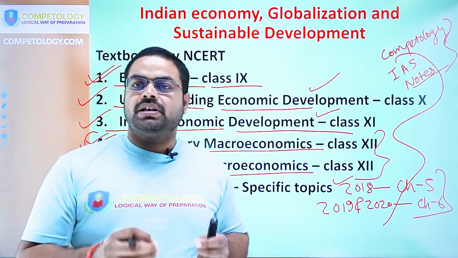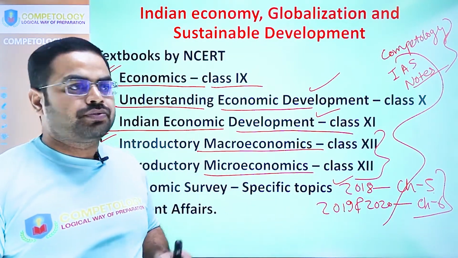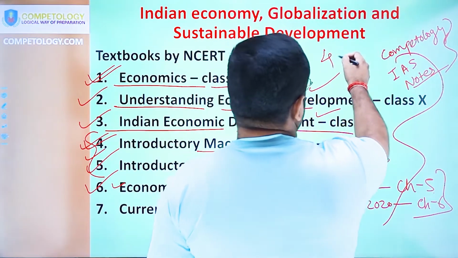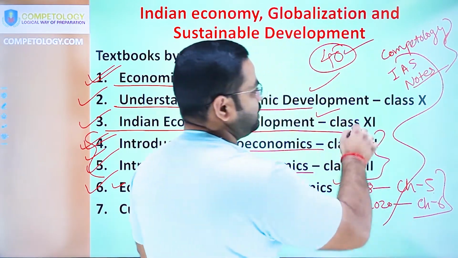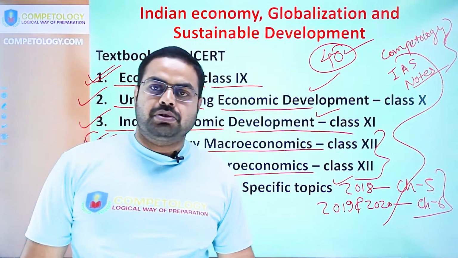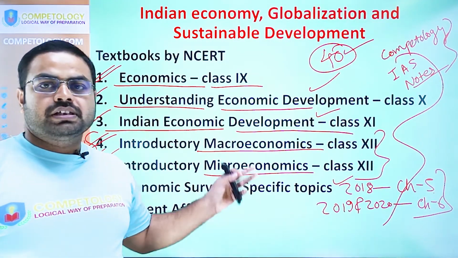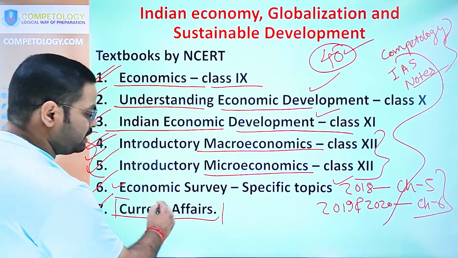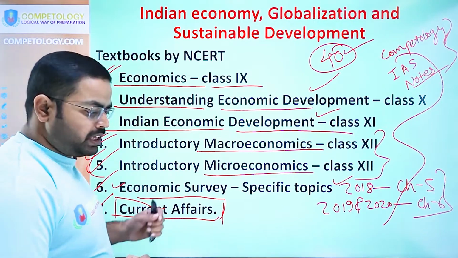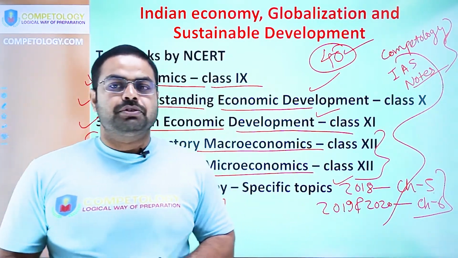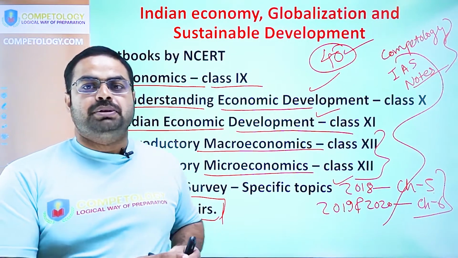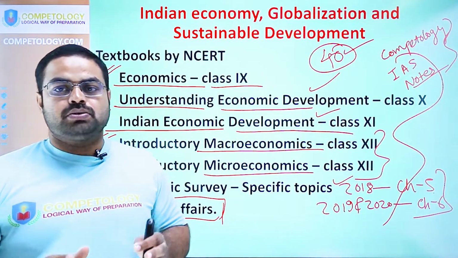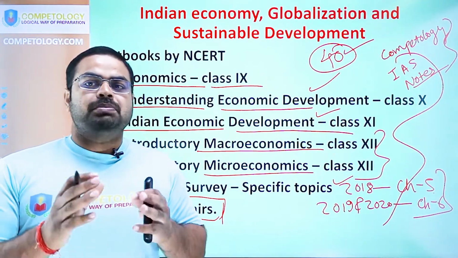Go through these chapters religiously, because it will help you fetch at least 50 marks in the paper, 40 marks for answering the question related to sustainable development, and thereafter it will help you in the objective questions also. So strategize these things like that. And thereafter, current affairs, current issues that are specifically related to economics. These questions will be there, and if you go through current affairs, the major topics and major events, then it will help you answer the questions very judiciously in a perfect way.